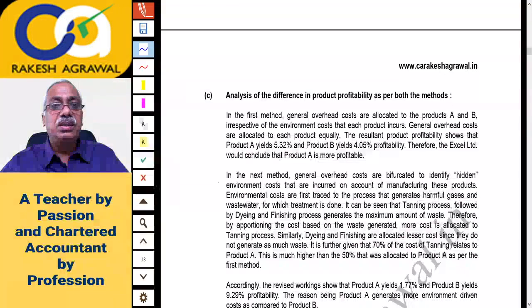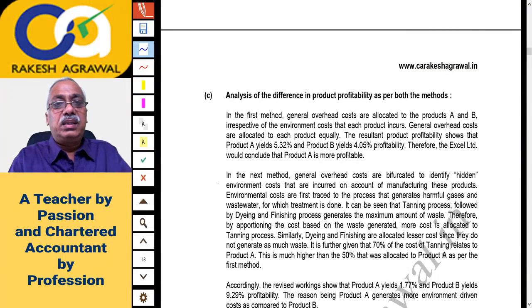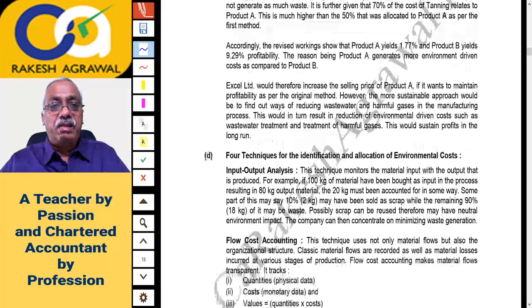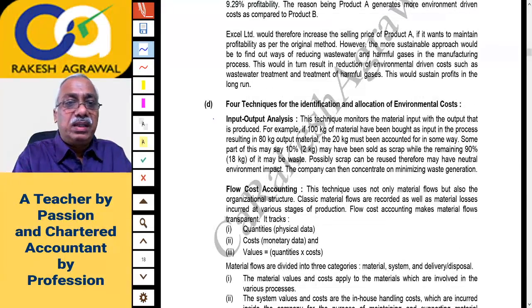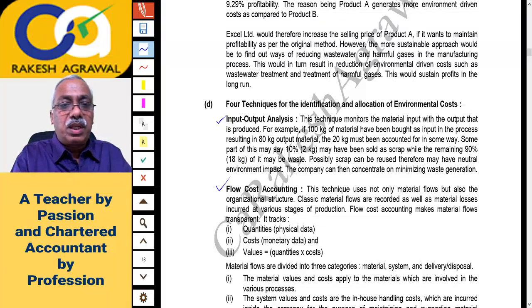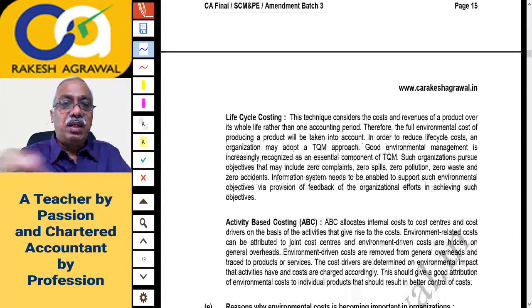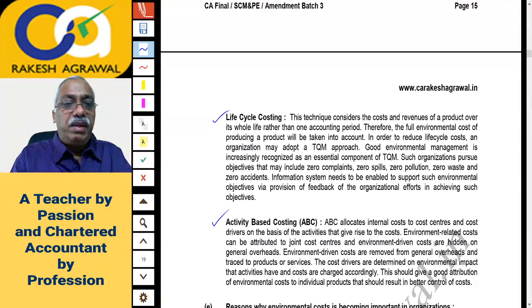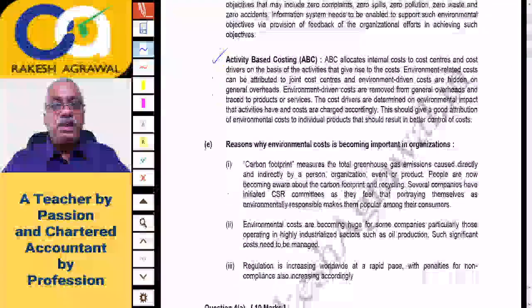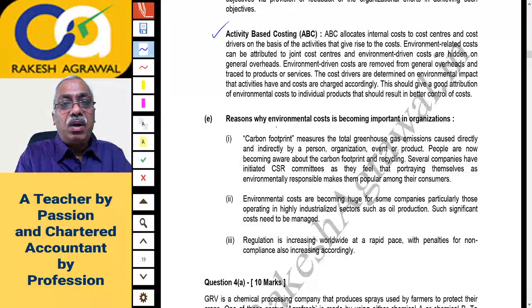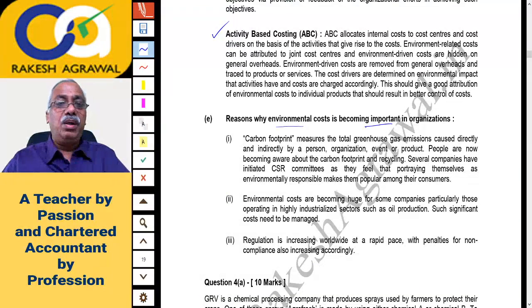and presentation of the answer also has to be there. And these are the answers to the theory questions, that is analysis of difference in product profitability, then the 4 techniques, that is input output analysis, flow cost accounting, life cycle costing, and activity based costing, and then the reasons why the environmental costs are becoming more important in the organization, right?